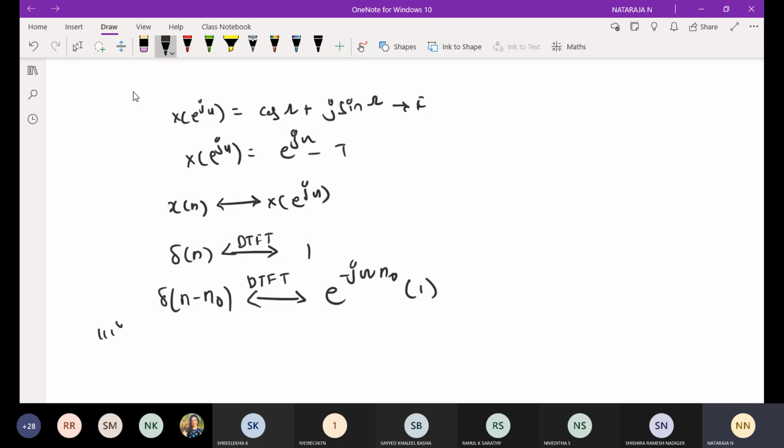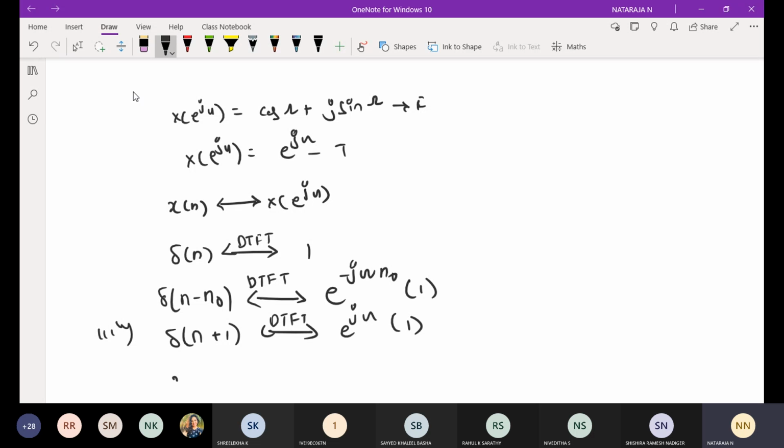take delta of n plus 1, the DTFT of delta of n plus 1 is e power j omega into 1. This is my frequency domain signal for the equivalent time domain signal delta of n plus 1. Like that, we are going to directly write the signals.